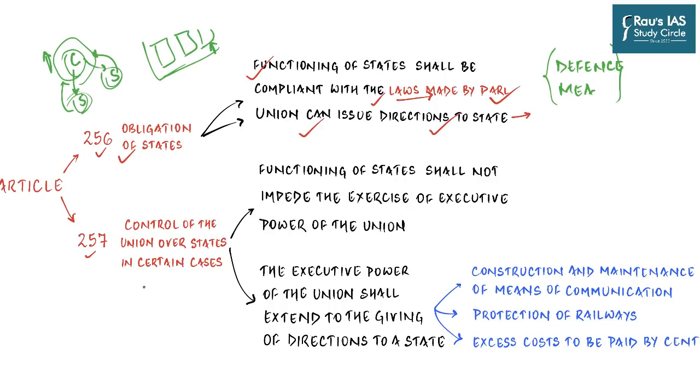And for that you have Article 257, which talks about the control of the Union over the states in certain cases. And so what are these cases? First is, of course, again, just like the states have to behave and function in a manner that does not confront the laws made by the Parliament, their executive power also has to be carried out in such a way that they do not impede or go against the executive power of the Union. And just like before, if the Union government feels that the state's executive power, or the acting on such executive power, is going against the Union government, they can issue directions for the state to follow the same.